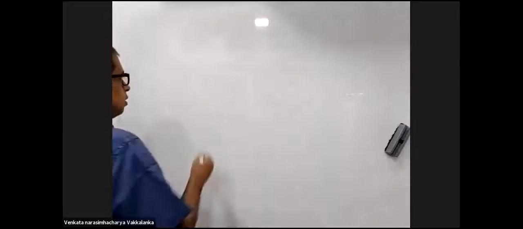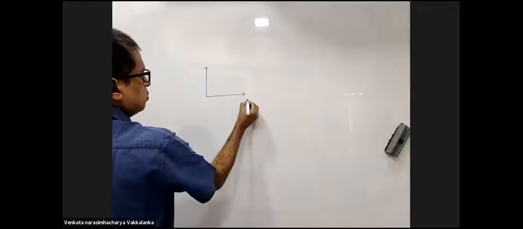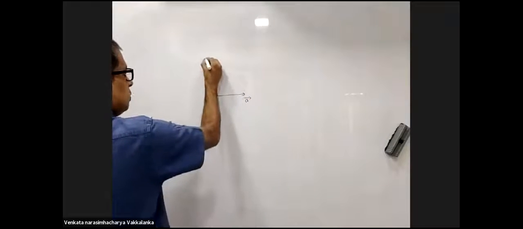Excuse me, sir. If two vectors are represented as the base and the height of a right angle triangle, does the resultant come from the center of the base and the height, or the hypotenuse? This is A, this is B, right?